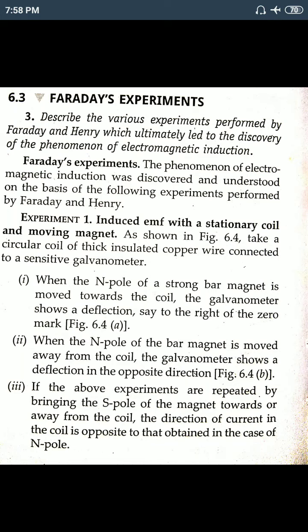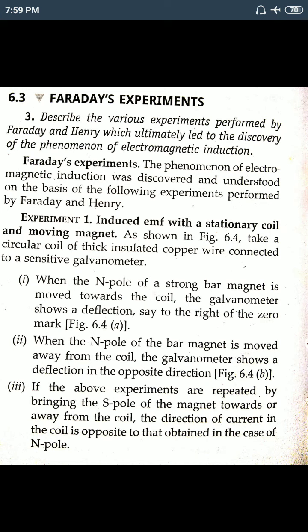So we can define it in this way: the phenomenon of production of induced EMF or induced current, because once an induced EMF, electromotive force, is produced, the electric current is induced due to that. You can write either induced EMF or induced current. It is due to change of magnetic flux linked with a closed circuit or coil, and is called electromagnetic induction. In our practical life, devices like the generator and transformer are based on this phenomenon.